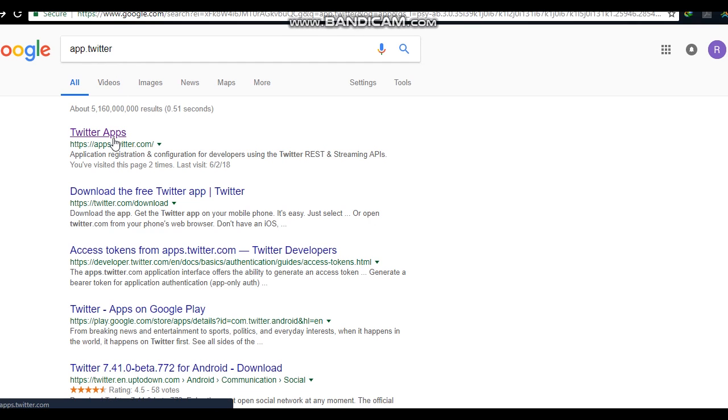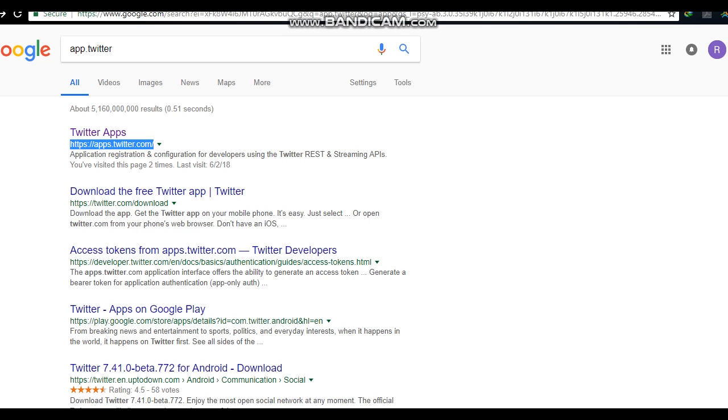And then to scrape Twitter, you must have the Twitter API. I'm sorry because I cannot write it here because it is a private Twitter account. So what you can do is go and search apps.twitter, and then click the link here.